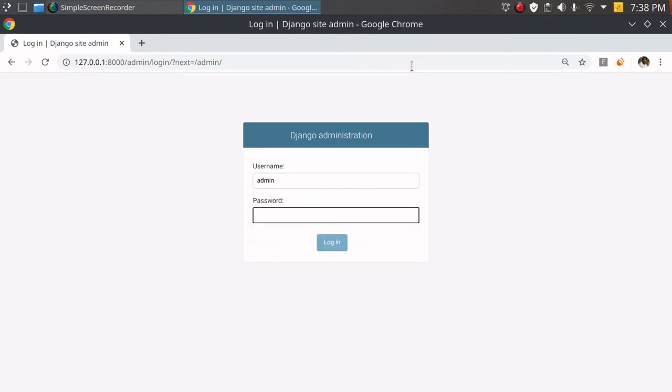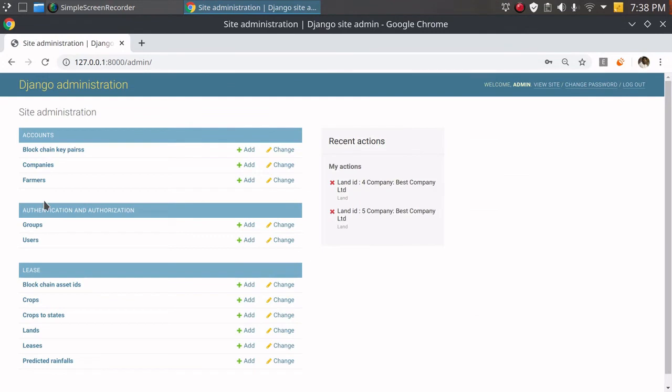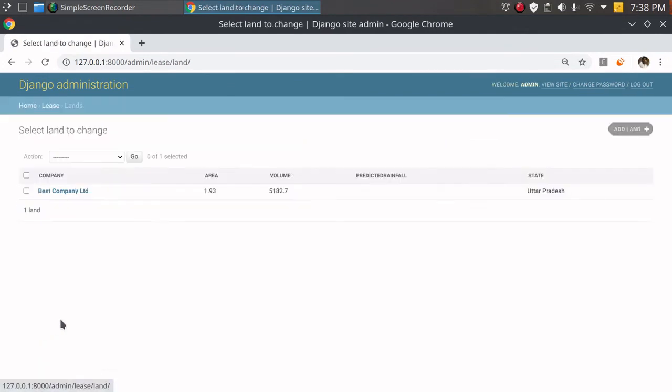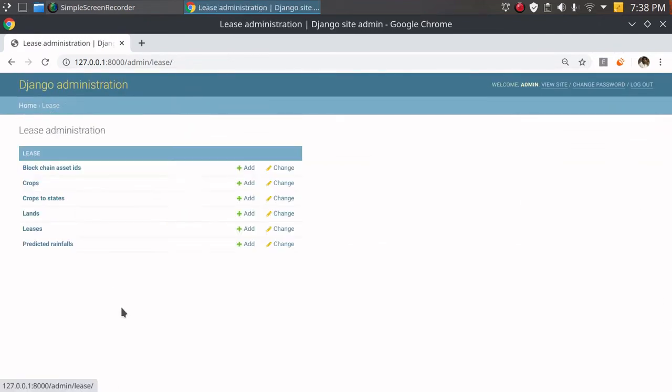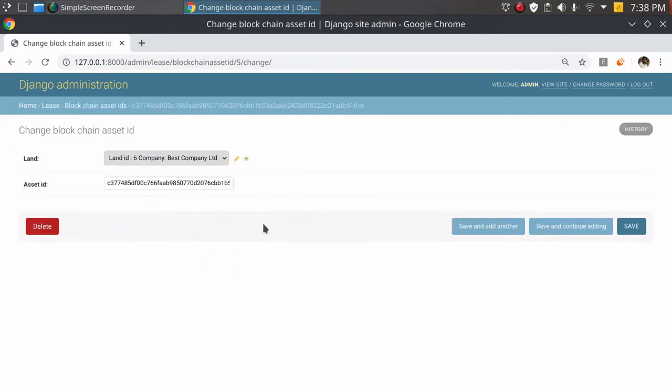The land is registered here and in the DB application as well. I'm going to show you this is the admin view, the main admin view. If we go to the lands, this is the land registered. You can see all the details here. The predicted rainfall and predicted yield will be calculated later according to the machine learning models. Now if we go to the blockchain asset, we can see this is the asset ID, which is basically used to communicate to the MongoDB server. This is automatically created. As you see, we haven't entered it anywhere.